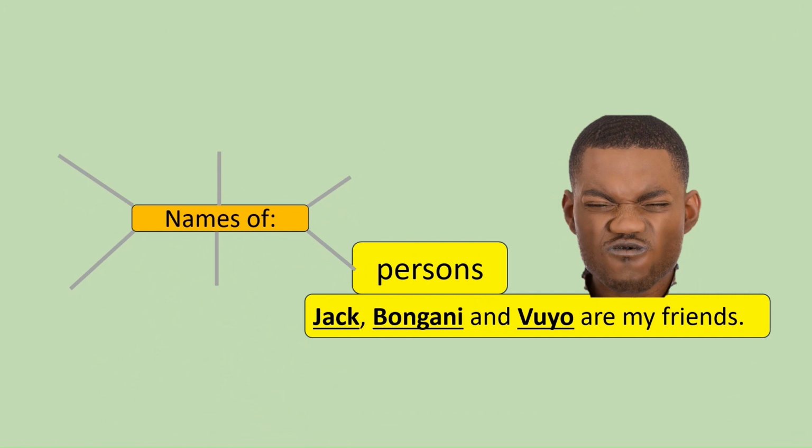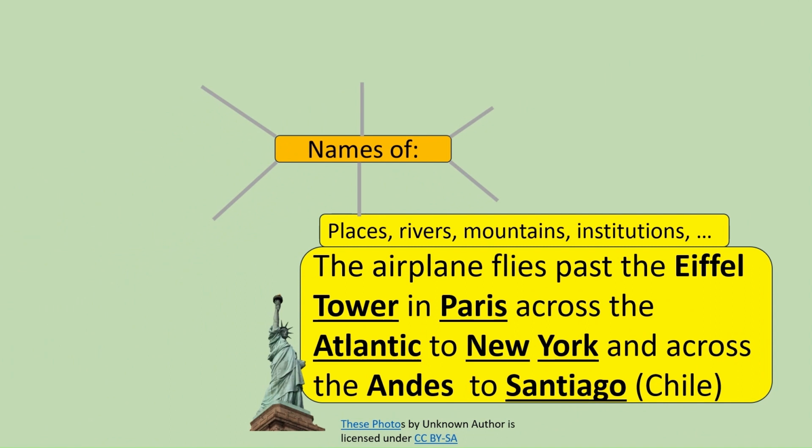Persons. Jack, Bongani and Vuyu are my friends. Names of places, rivers, mountains, institutions. The airplane flies past the Eiffel Tower in Paris, across the Atlantic Ocean to New York, and across the Andes Mountains to Santiago, Chile.